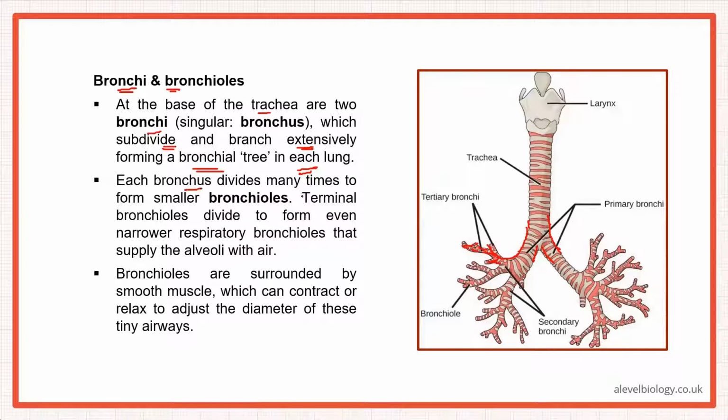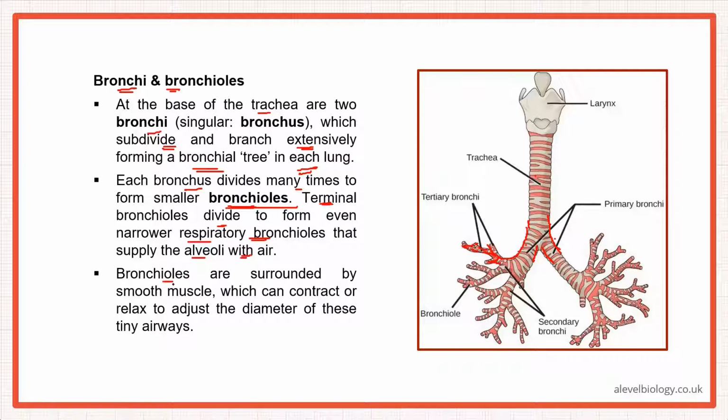Each bronchus then divides many times to form smaller bronchioles. So trachea, then bronchi. Bronchi divide into bronchioles, which are even smaller. Terminal bronchioles divide to form even narrower respiratory bronchioles that supply the alveoli with air.